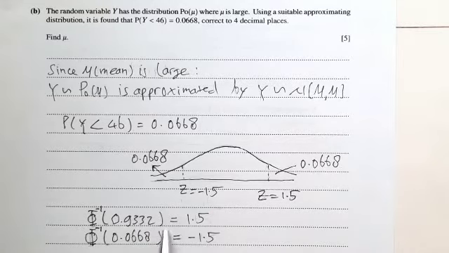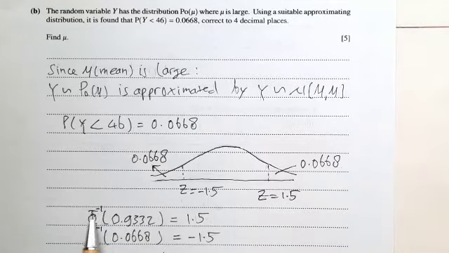If you put 0.0668 in your calculator, we obtain z equals minus 1.5, that is here. Or you can use your table of standard normal probability. The probability of this part is 1 minus 0.0668, that is 0.9332.